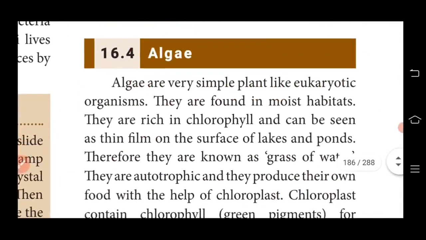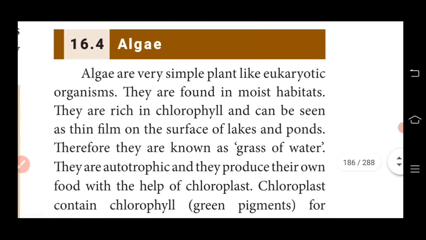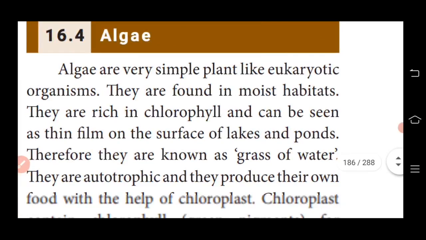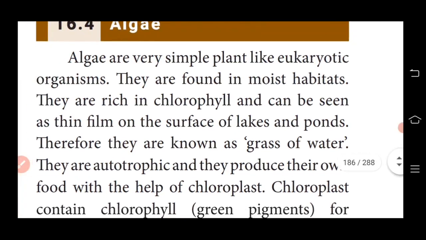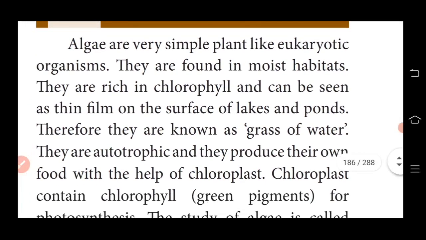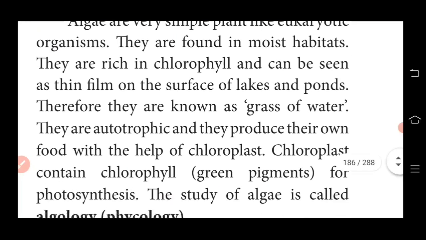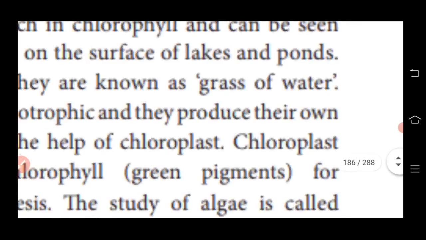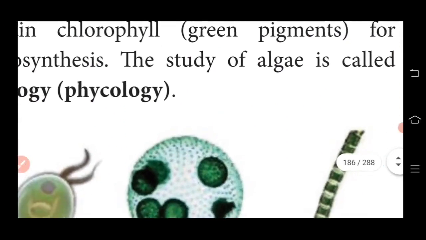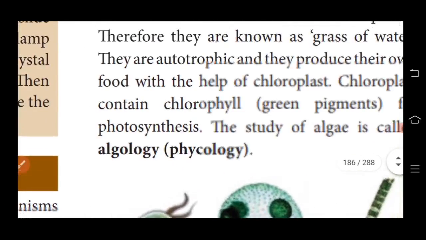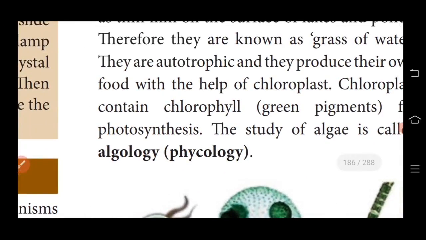And then our next topic is algae. Algae are very simple plant-like eukaryotic organisms. They are mostly found in moist habitats. They are rich in chlorophyll because green pigments are present in algae. Algae are also known as the grass of water. The study of algae is known as algology and phycology.